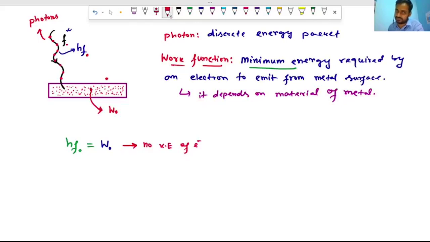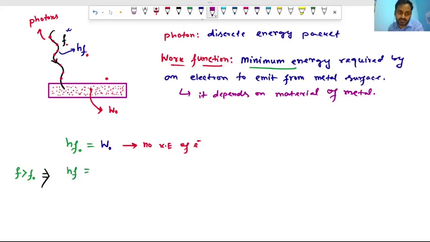Now suppose the frequency of the incident electromagnetic radiation is greater than the threshold frequency. What will happen in this case? The energy incident is hf, isn't it?